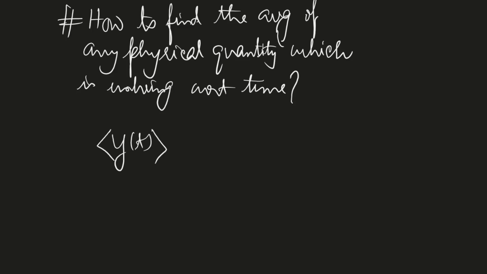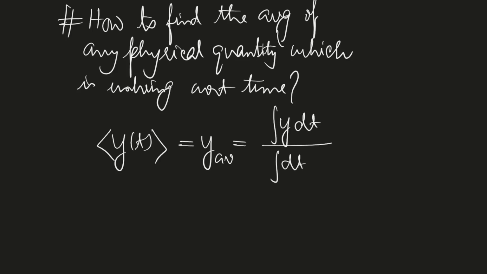So if we want to find the average, we generally write that y average is given by the integral of y dt divided by the integral of dt.